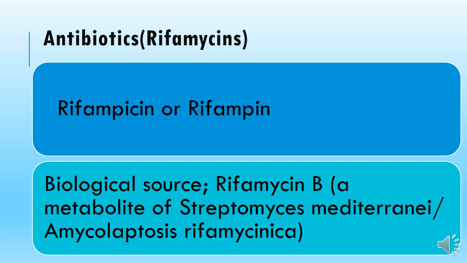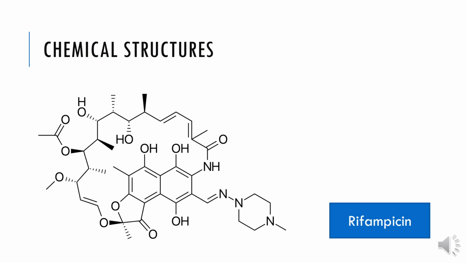The only stable, pure rifamycin, rifamycin B, and again the source is the same, Streptomyces mediterranei or Amycolatopsis rifamycinica. So from rifamycin B, the derivative is formed, and that is termed rifampicin or rifampin. This slide presents the chemical structure of rifampicin or rifampin.